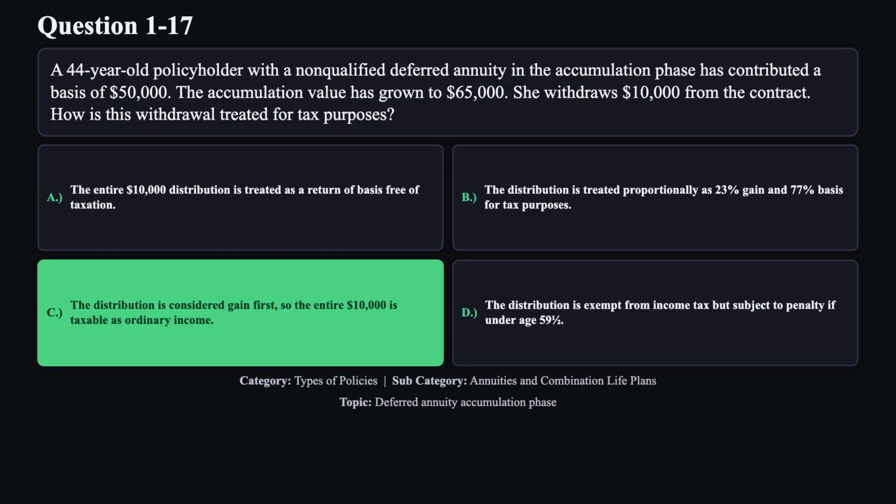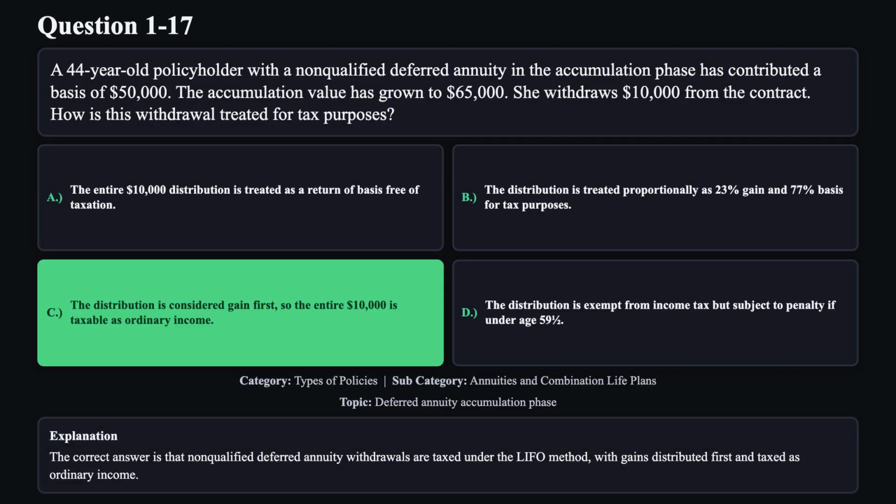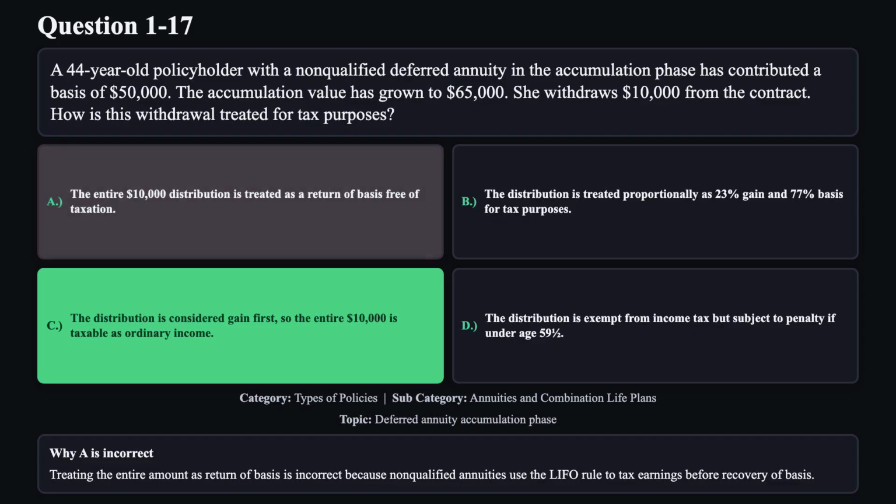The correct answer is C. The correct answer is that non-qualified deferred annuity withdrawals are taxed under the LIFO method, with gains distributed first and taxed as ordinary income. Reason A is not correct.